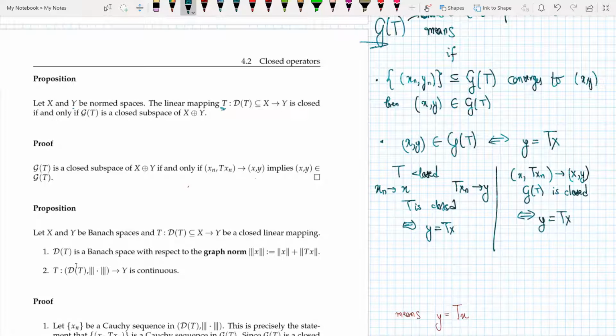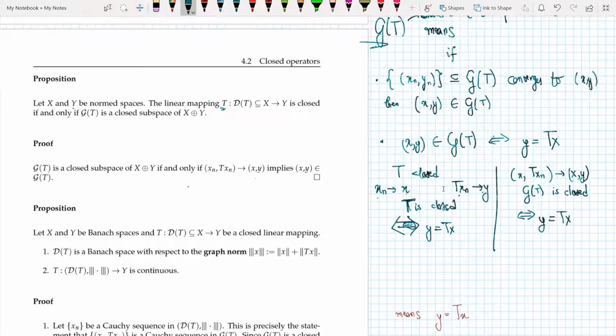So what happened here? I say that T is closed as an operator. By the way, this is an if and only if. So T is closed as an operator if x_n converges to x and Tx_n converges to y, and this is an if and only if y equals Tx. So this is the definition of T being closed: that x_n converges to x, Tx_n is converging to y, then y equals Tx, if and only if.